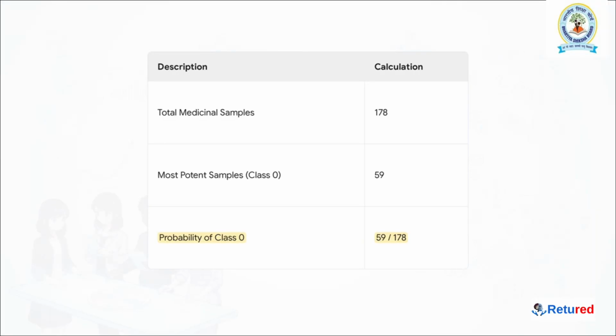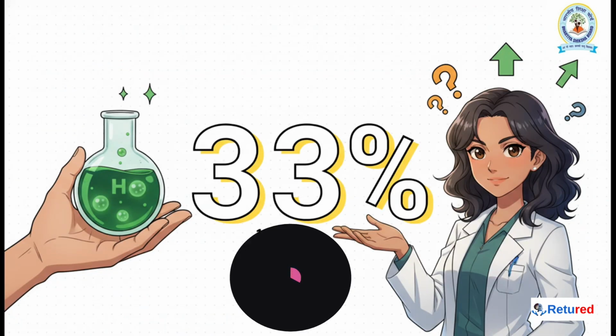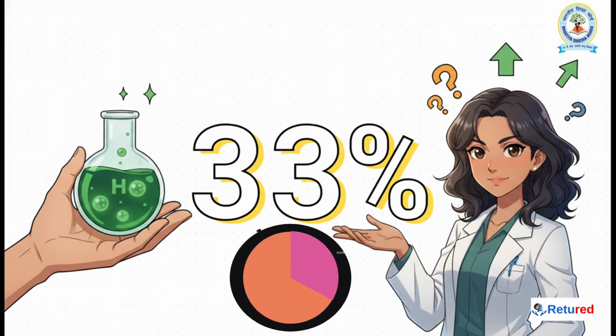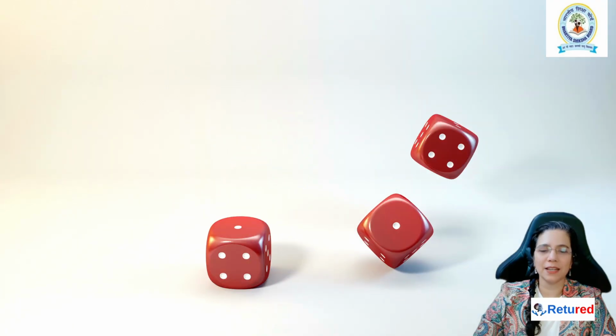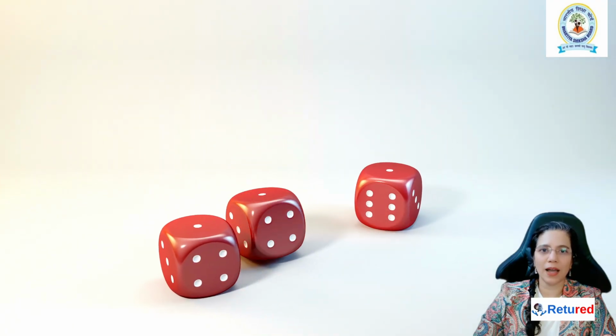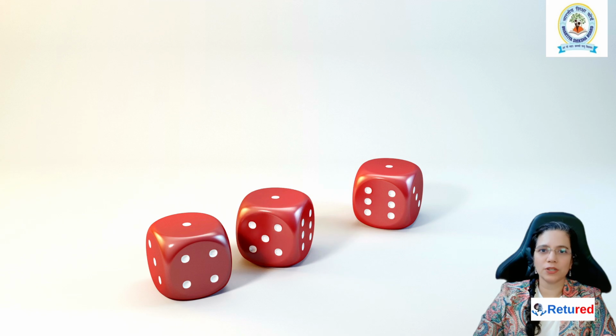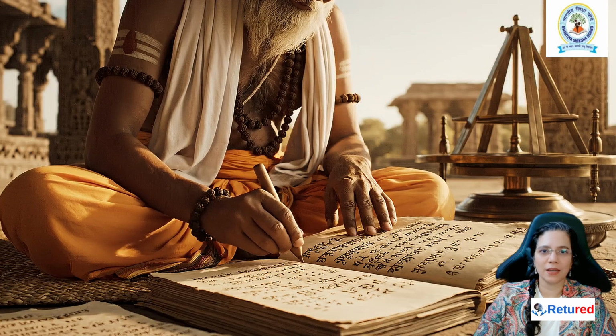It's that simple. We look through all 178 samples, and we find that 59 of them belong to that super potent group, class 0. So, the probability is just 59 divided by the total, which is 178. And when we do that math, we get our answer. There's a 33% chance of picking a high potency sample totally at random. This is our starting point, our baseline, a 1 in 3 chance. That's not terrible for a blind guess, but a wise physician like our Rishi, he'd want to do better. So the real question is, can we?